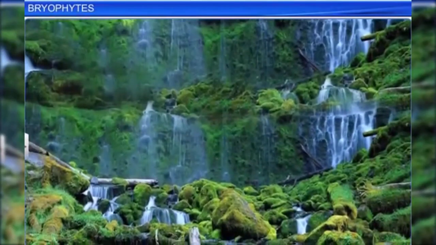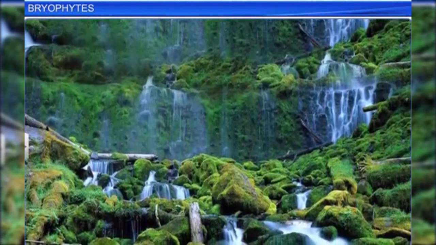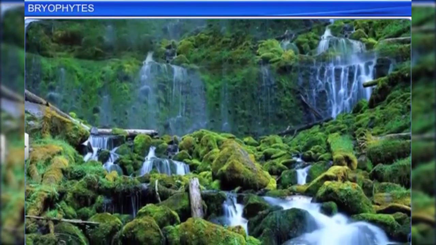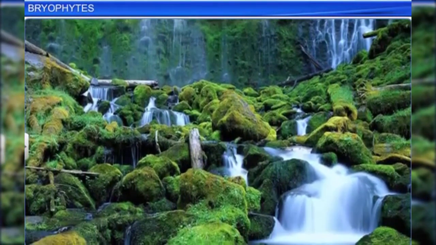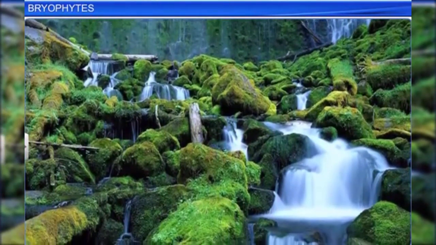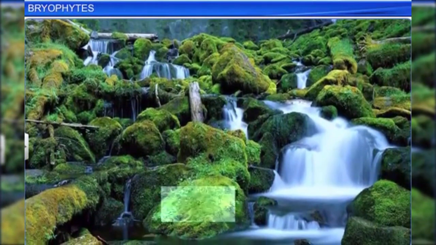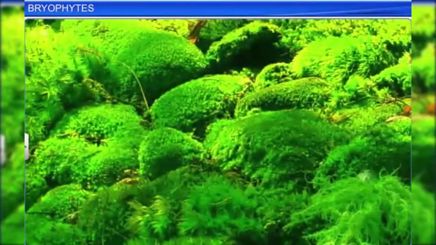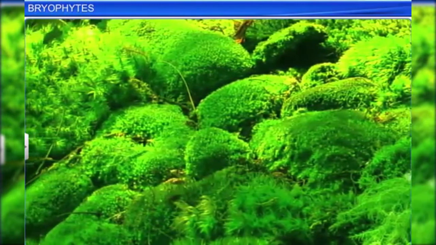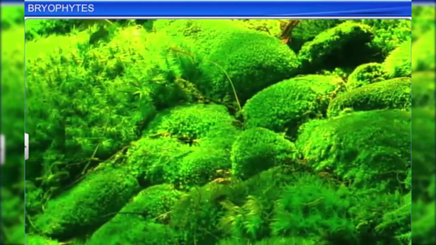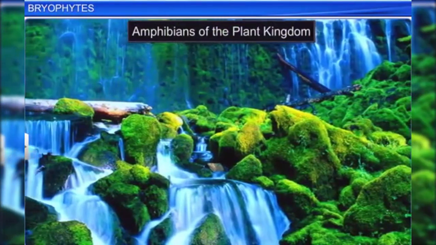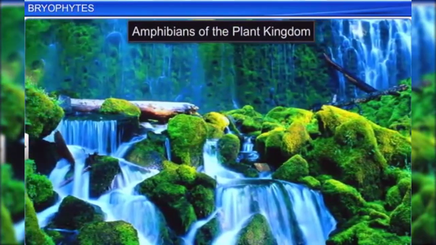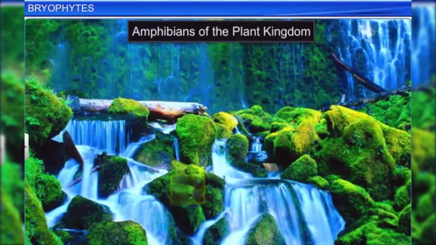It is common to see a green cover growing over rocks, bricks and walls after heavy showers. This green cover is nothing but moss, which is a type of bryophyte. Bryophytes are plants that usually grow in damp, humid and shaded localities. They are also called amphibians of the plant kingdom because though bryophytes grow in soil, they need a moist habitat for sexual reproduction.